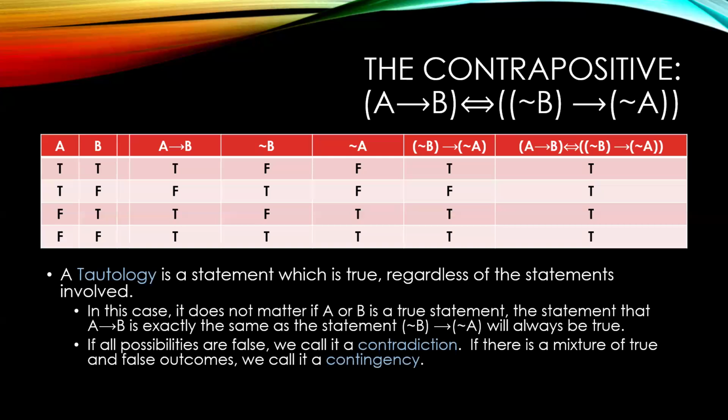A tautology is a statement which is true regardless of the statements involved. In this case, it does not matter if A or B are true statements or false statements. A implies B is exactly the same as the statement not B implies not A, and so it's always going to be true. If all possibilities are false, we would say that it is a contradiction. If there's a mixture of true and false, then we would say it's a contingency. Usually we are looking for tautologies or a contradiction.